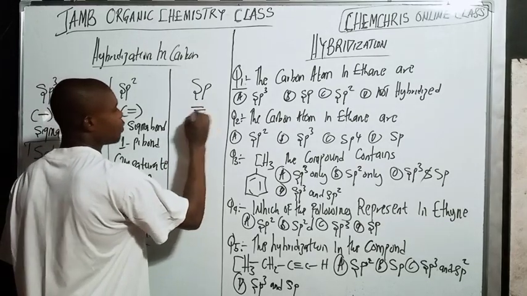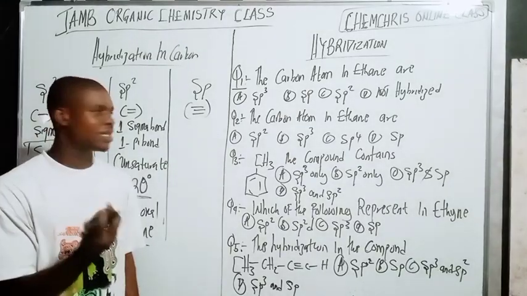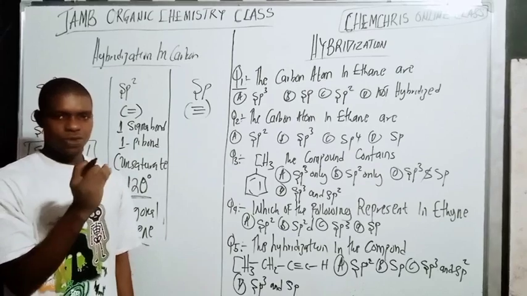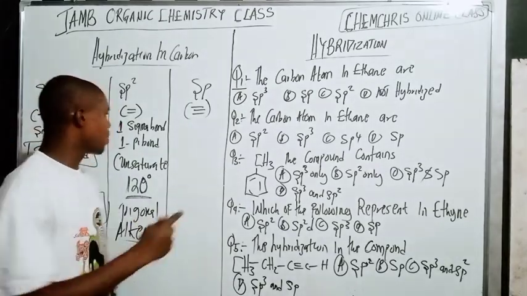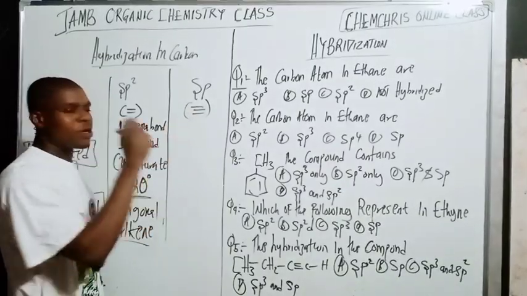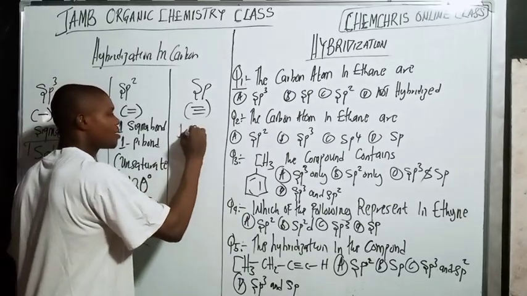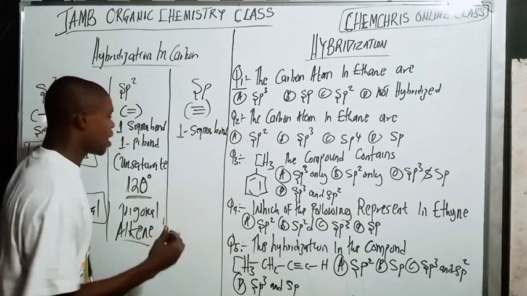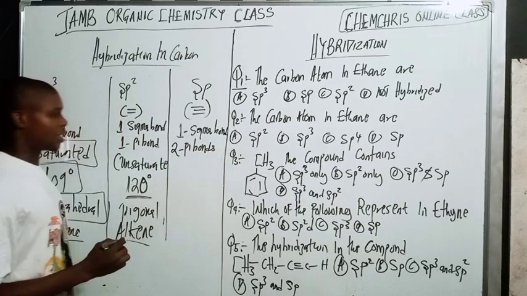The next thing is sp. sp contains a triple bond. So when I see a compound that contains a triple bond in an organic compound, it is sp. Do you understand? So you really want to take note of things here. That triple bond is made up of one sigma bond and two pi bonds, very important here.